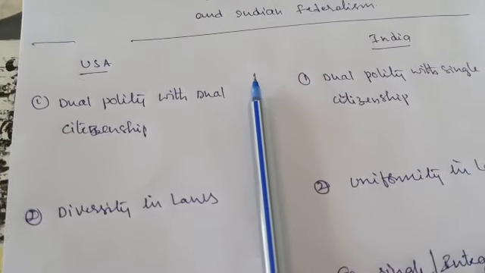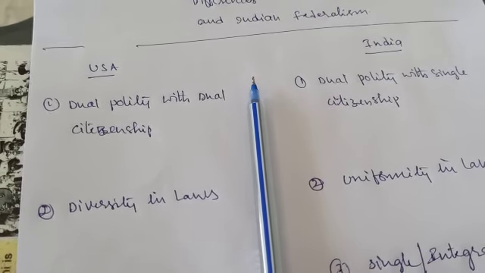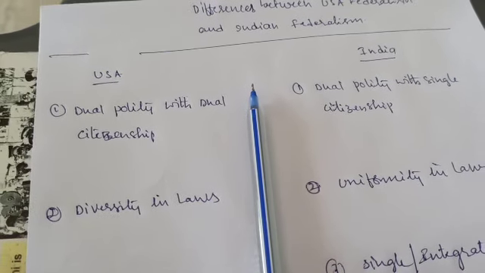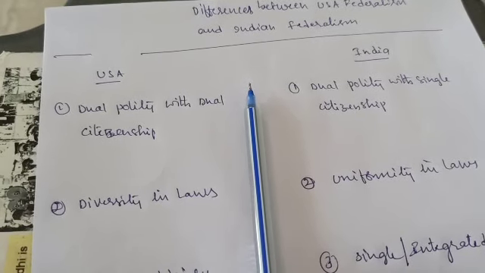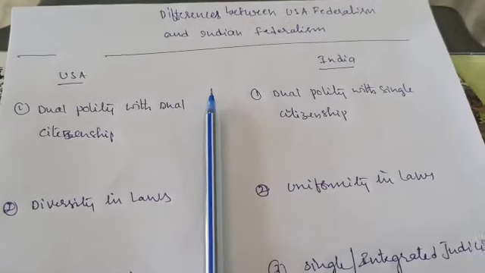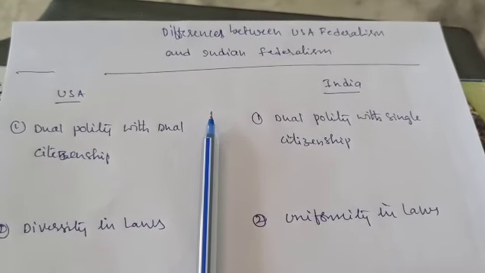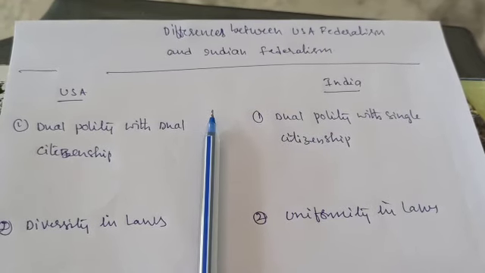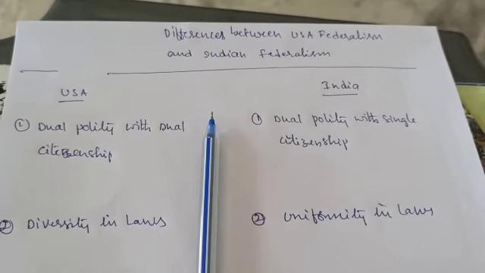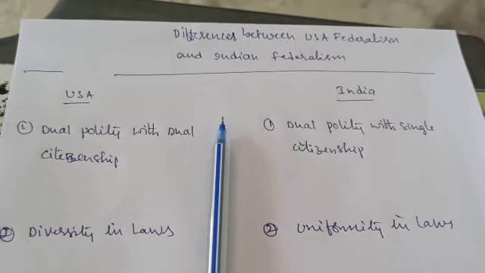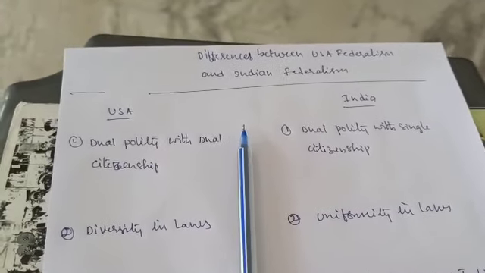Different laws can be seen in USA. Both are federal states, federal countries, but laws are different. Take a person who is moving from one state to another state: a law that is applicable in a particular state cannot be applicable in another state. Coming to India, that problem is not there. Throughout the country, from whichever state to whichever state you are moving, that's not the matter. Common laws, uniformity in laws: civil, criminal, all laws are common. A particular law is applicable to the entire country.